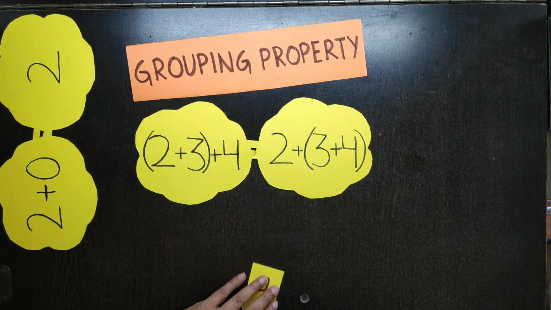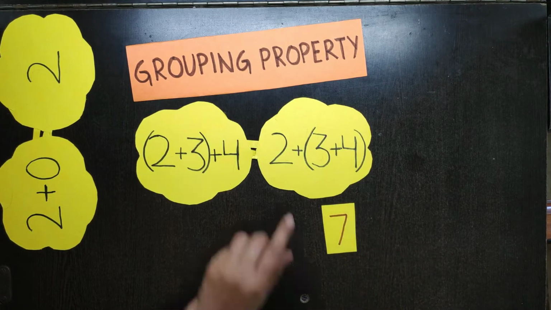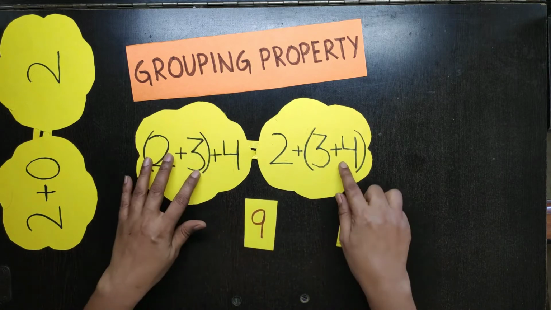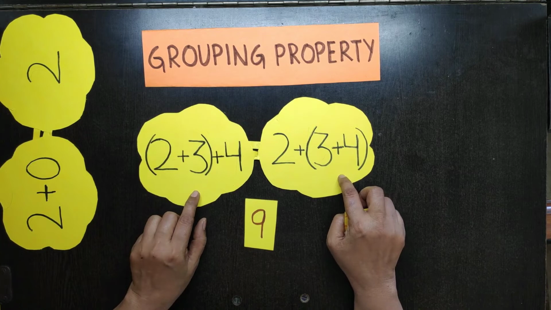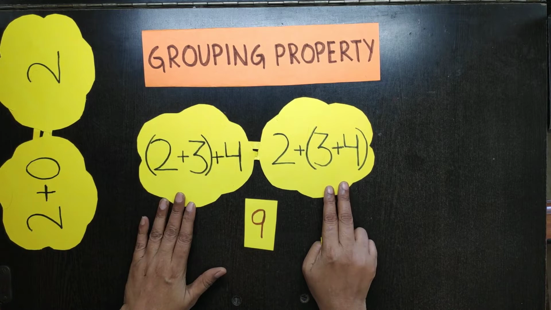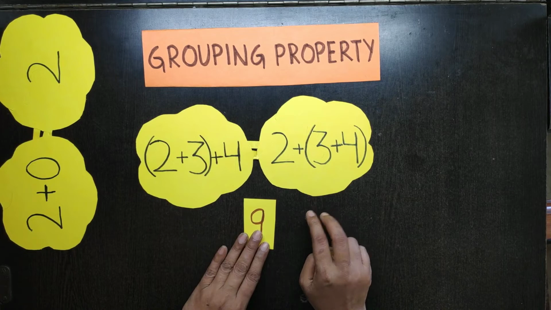Now I add 3 plus 4 first, which is 7, and then I add 2, and it becomes 9 again. So I changed the grouping but the numbers are the same. So what is the grouping property? The sum of 3 numbers is the same when we change the grouping of the numbers. It will be the same.